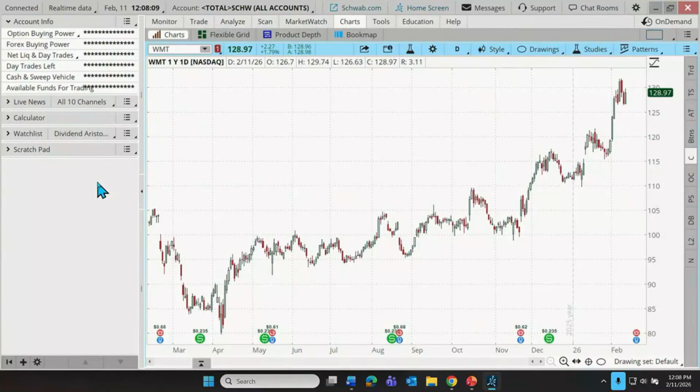All right, so let's start to acquaint ourselves with the gadgets. What I'm going to do here is introduce us, first of all, to the account info, which is the only gadget that can't be deleted from the list. This is always just here to display our balances, the size of our portfolio, the amount of cash available, and things like that.